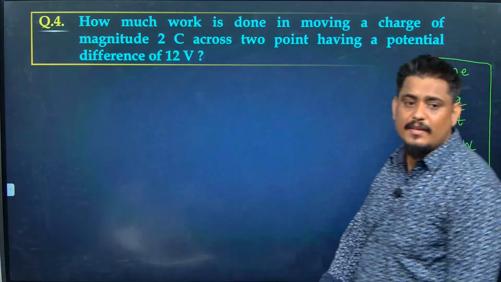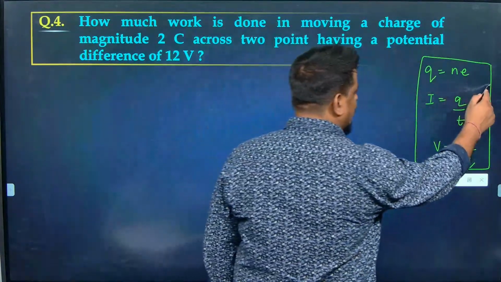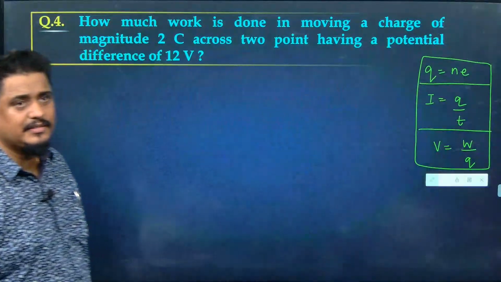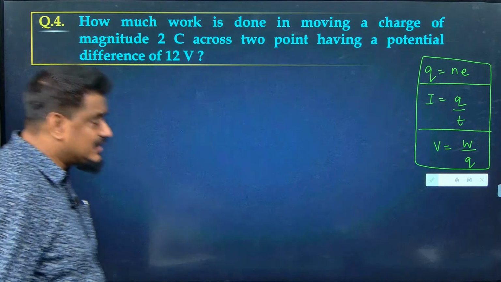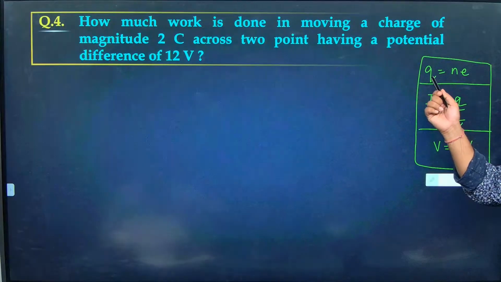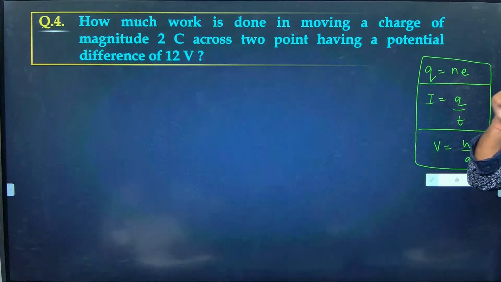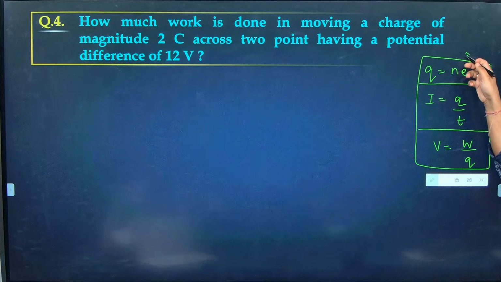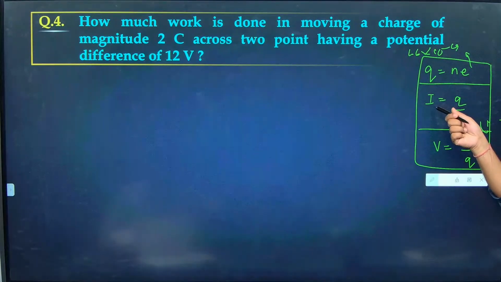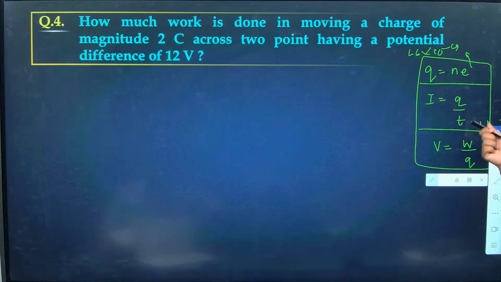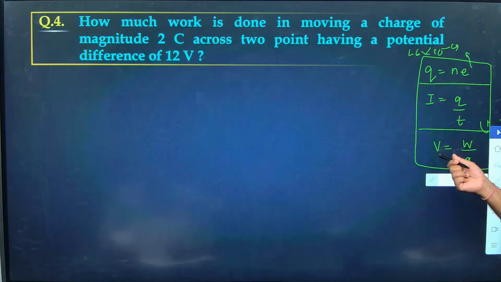Whatever it may be. If it is 24, it's fine. Let me check that. 24. Fine. That I am telling now, listen carefully. Q is charge. N is number of charged particles, number of electrons or number of protons. E is called the basic elementary charge. Yes, I told the value just now, magnitude is 1.6 times 10 to the power minus 19. I is current. Q is charge, I told you. T is time. V is potential difference. W is work. And Q is charge.